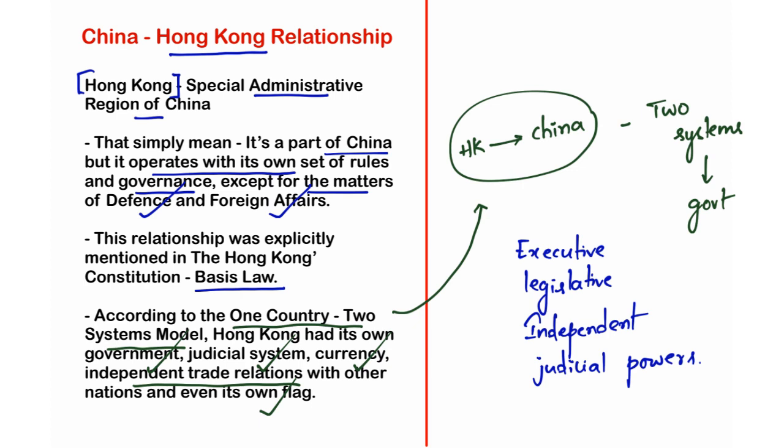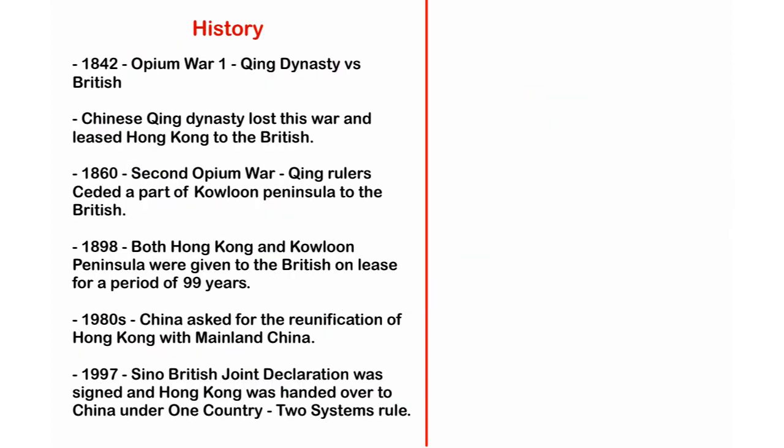Now let us look at what was exactly the basis of this particular model, what exactly is this Basic Law, and when did this Basic Law, that is Hong Kong's constitution, come into existence. Let us try to answer these questions. If you go back to history, in 1842 there was a war between the Qing dynasty of China and the British, famously called the First Opium War. Qing dynasty was defeated by the British and was forced to cede Hong Kong to the British.